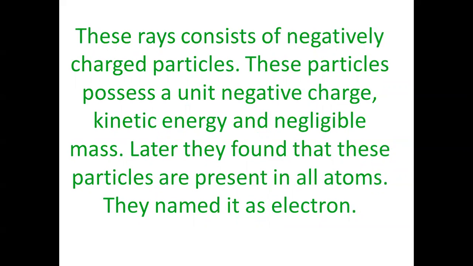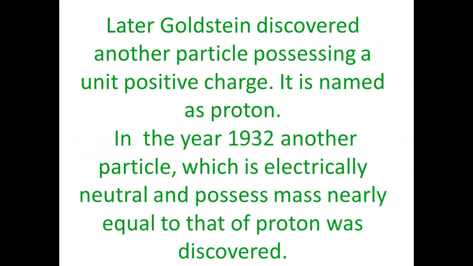These particles possess a unit negative charge. They also possess kinetic energy but have negligible mass. And they found that these electrons are part of atoms of all elements. Later, they named these particles electrons.